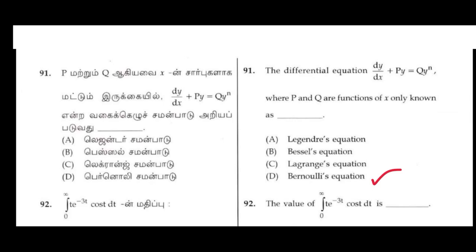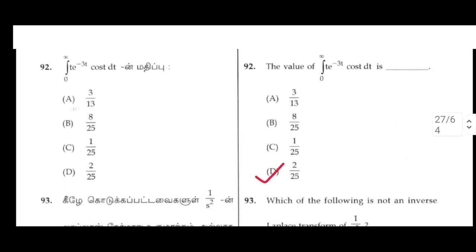91. The differential equation dy/dx + py = qyⁿ, where p and q are functions of x only, is known as dash. D. Bernoulli equation. 92. The value of the integral from 0 to infinity of t e^(−3t) cos t dt is dash. T option 2 by 25.